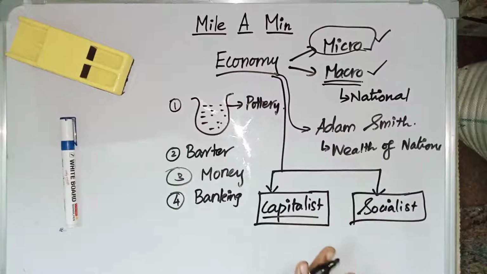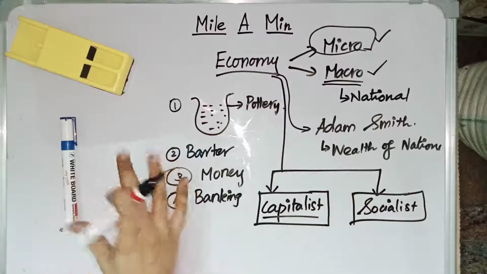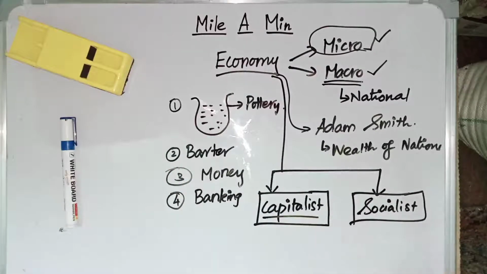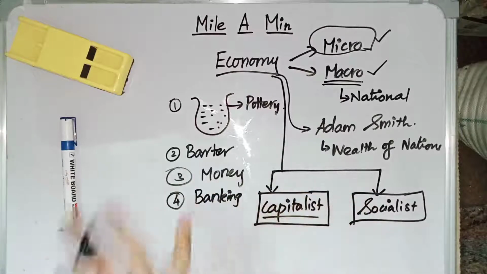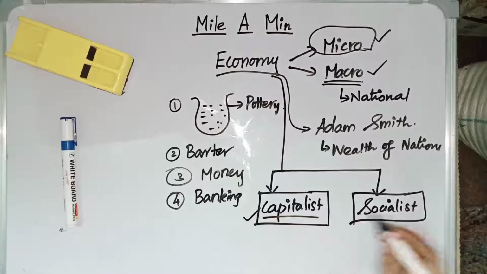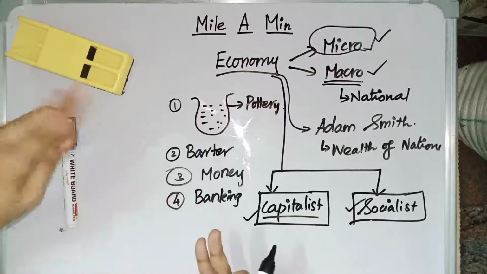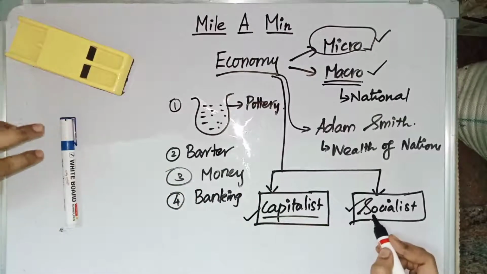In capitalist economy, most of the things will be in private hands. Whereas in socialist economy, most of the things will be in government hands, in public hands. Example, if there is a bus, buses will be run by private companies. Organizations will be run by private. Medical facilities, healthcare will be in private hands. Everything will be in private hands in capitalist economy. Talking about socialist economy, there will be government bus, government hospital, government school, government colleges. Everything will be in public hands, and that is socialist economy.